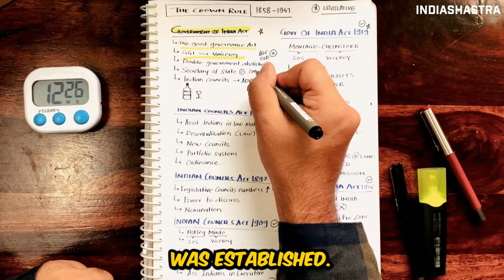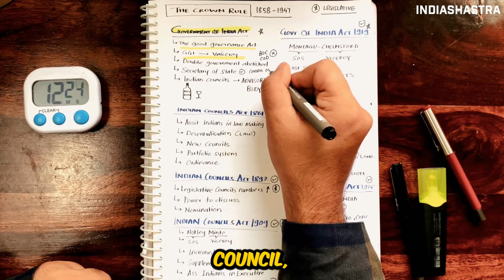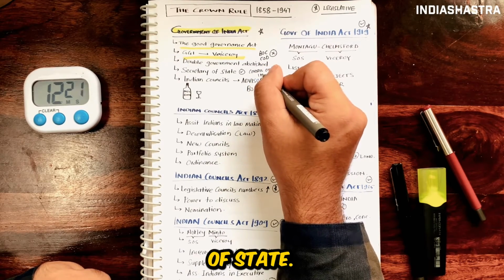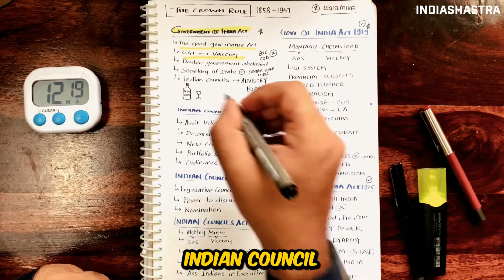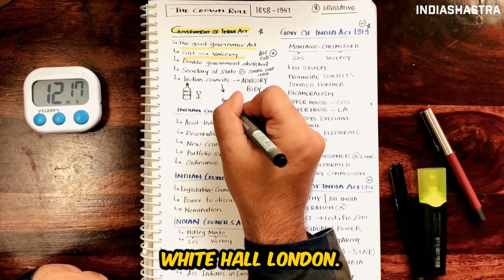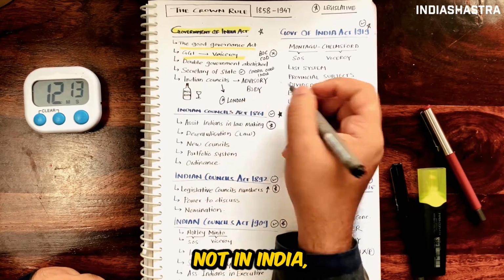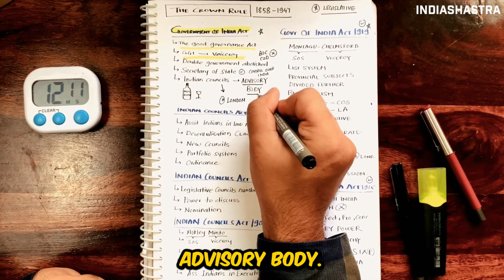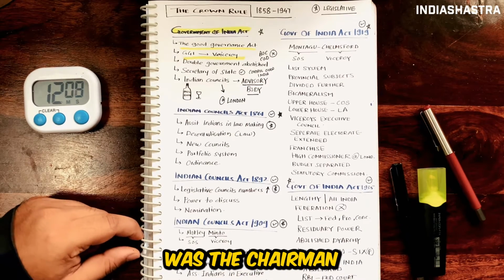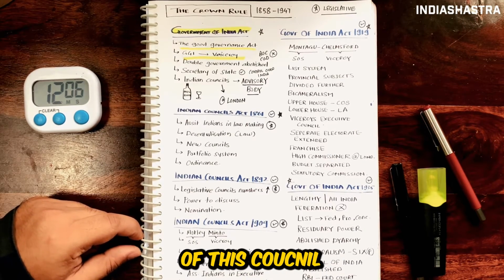Also, the Indian Council was established. It was a 15-member council, the Council of the Secretary of State. It was also known as the Indian Council, based in Whitehall, London. It was based in London, not in India, and it was to act as an advisory body. The Secretary of State was the chairman of this council.